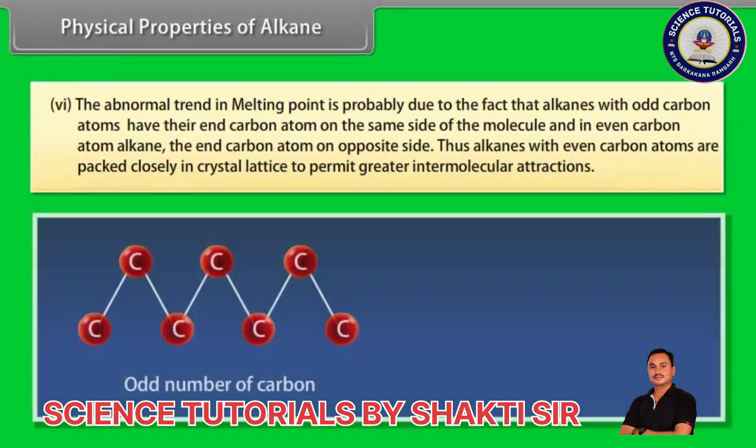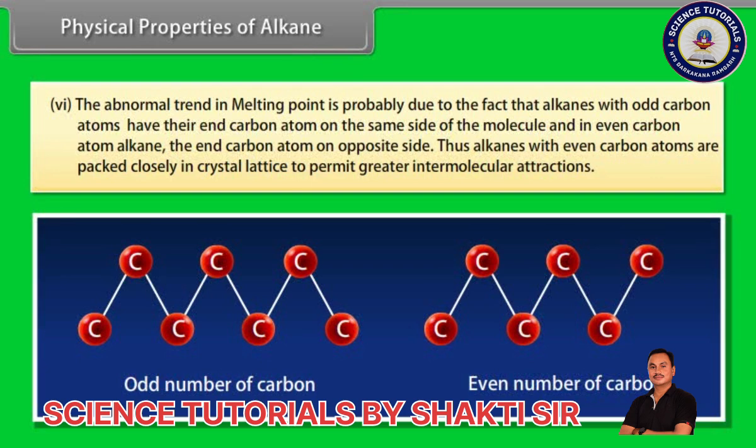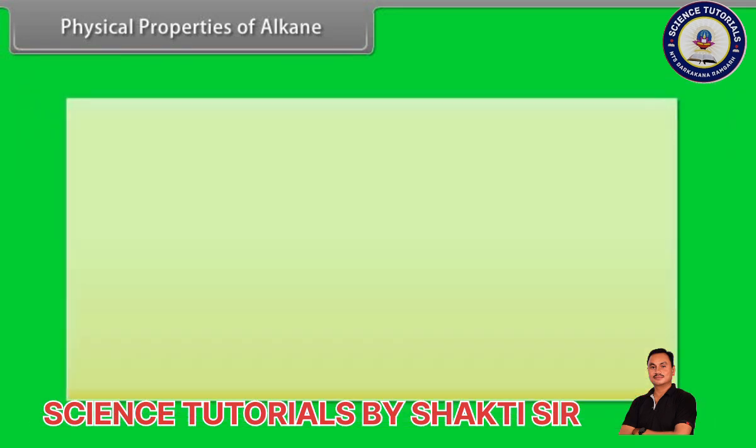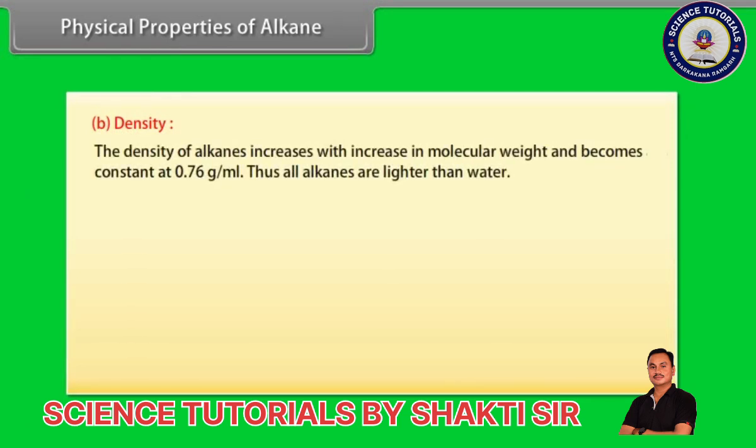Number 6. The abnormal trend in melting point is probably due to the fact that in alkanes with odd carbon atoms the end carbon atoms are on the same side of the molecule, and in even carbon alkanes the end carbon atoms are on opposite sides. Thus, alkanes with even carbon atoms are packed closely in the crystal lattice, permitting greater intermolecular attractions. B. Density. The density of alkanes increases with increase in molecular weight and becomes constant at 0.76 gram per milliliter. Thus, all alkanes are lighter than water.